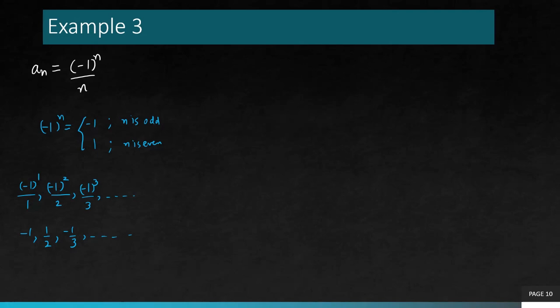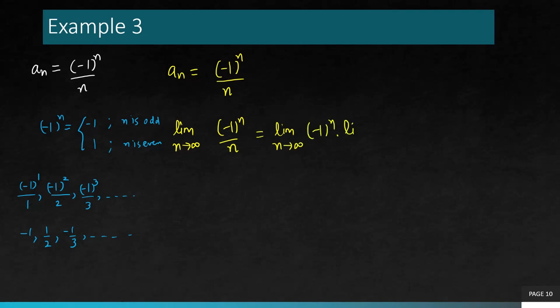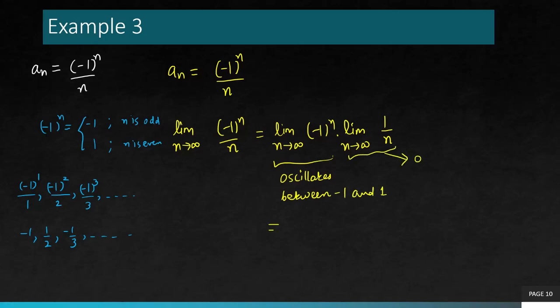So let's see how it affects the convergence of this sequence. We are going to follow the same process. You write down the general term and compute the limit as n goes to infinity of (-1)^n over n. I can divide this into two parts. Clearly this factor is oscillating between -1 and 1, and for the other term, the limit goes to 0. So overall it goes to 0. So this sequence is actually convergent, and it converges to 0. That means the presence of this oscillatory factor between -1 and 1 did not change anything. This sequence is still converging to 0.